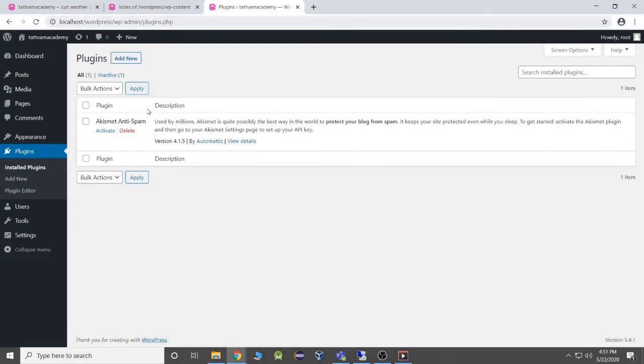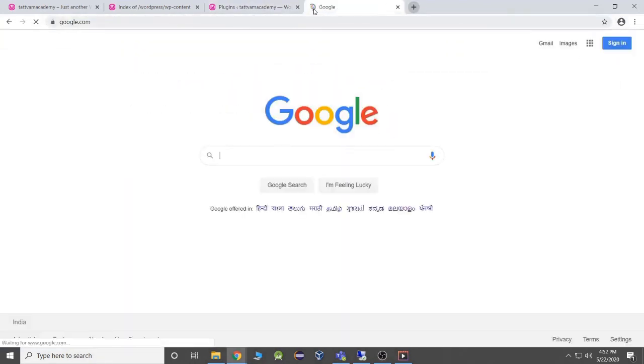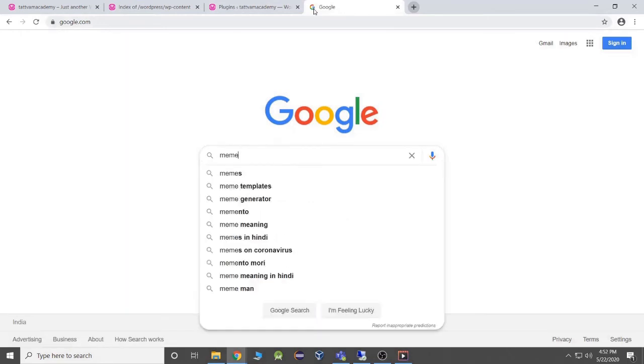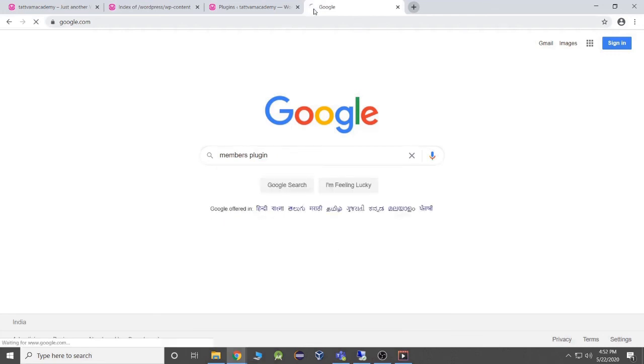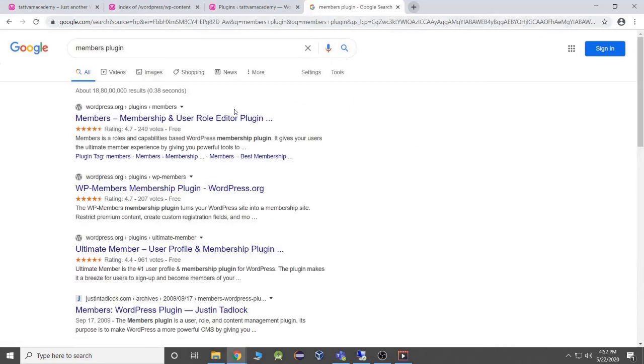go to plugins and check all the plugins which have been installed. After you make a list of all the installed plugins, go to Google. Say for example your developer has added a Members plugin. This plugin is actually used to build restrictions for various kinds of members. If you see over here, it has 249 votes and a rating of 4.7.